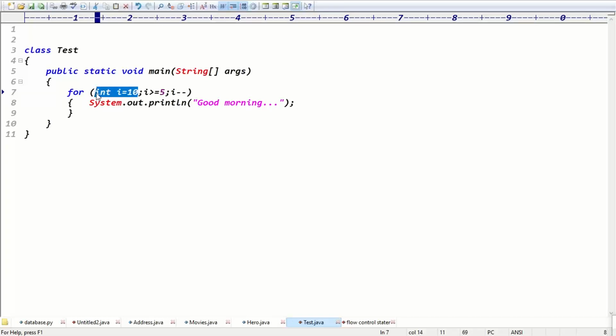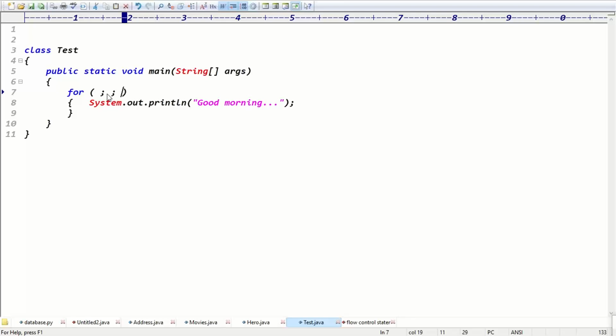We decided that the initialization part is optional. The condition part is optional. The increment, decrement part is optional. Then you said everything is optional, and I removed everything. In this case, what's the output now?